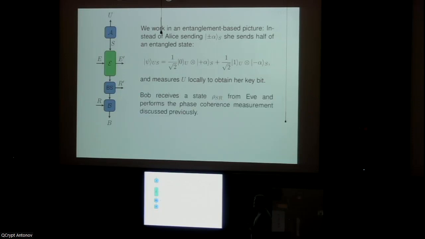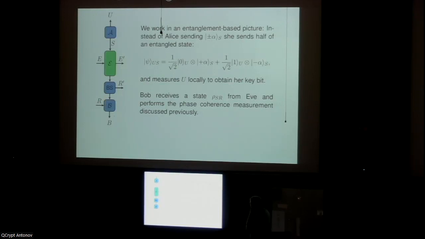And then after she has done this, Bob will receive some state rho SR. S is this part down here that I haven't labeled, and R is the memory from the previous round. He performs this phase coherence measurement here, which is this map B. At this point, we still have one big problem for evaluating the entropy, which is that this memory system R and also the signal system S are photonic systems, so they're infinite dimensional. And we cannot perform numerics on infinite dimensional systems. So we use another well-known technique called squashing.